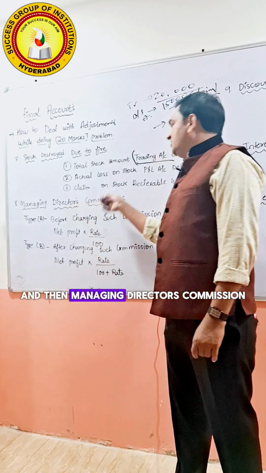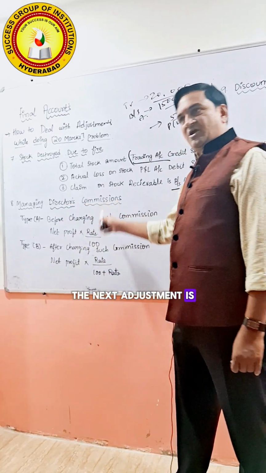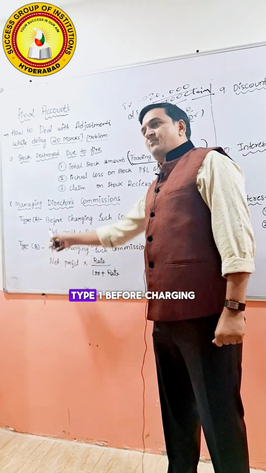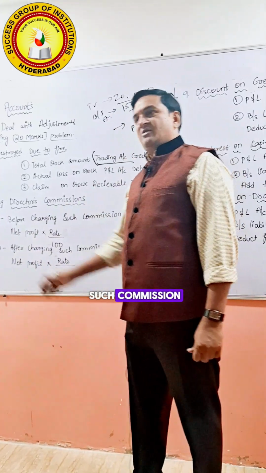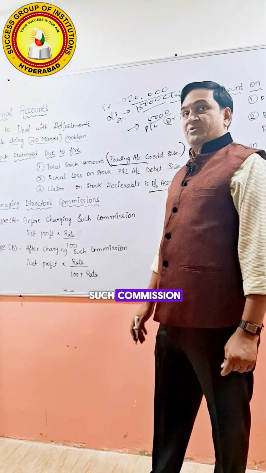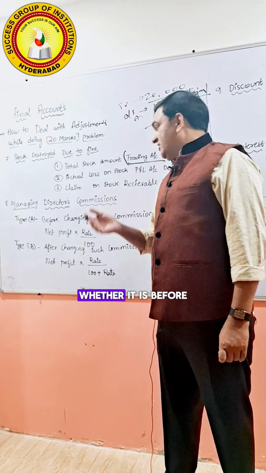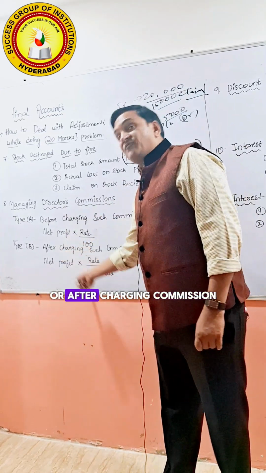And then managing director's commission. The next adjustment is managing director's commission. There are two cases here. Type 1, before charging such commission. Type 2, after charging such commission. You have to be very careful while reading the adjustment, whether it is before charging commission or after charging commission.